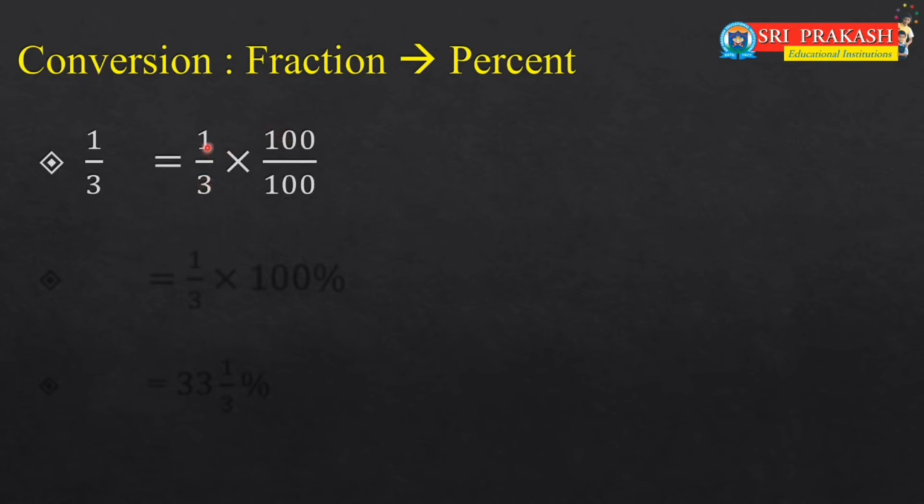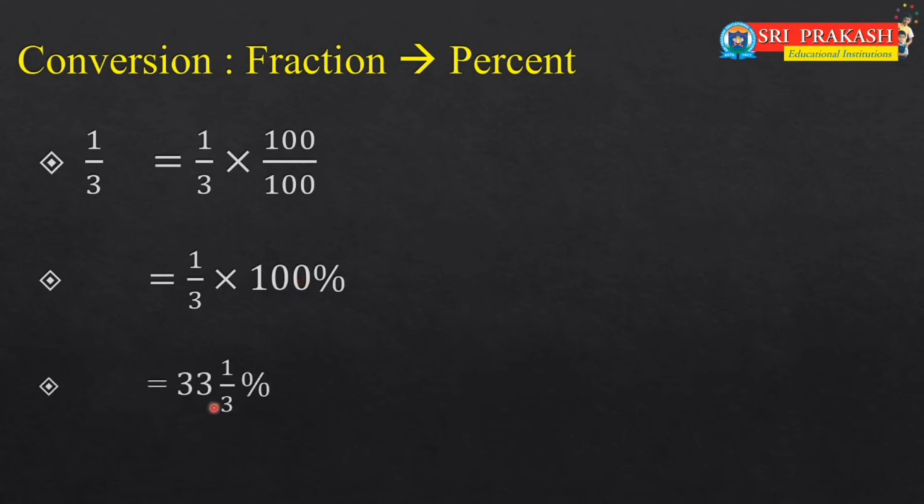So we will take 1 by 3 into 100 as 100 by 3, and this 100 can be written as percentage. So 1 by 3 into 100 percent will be equal to 33 1 by 3 percent. In a simple way, you can multiply a fraction by 100%, then it will be converted into a percentage.